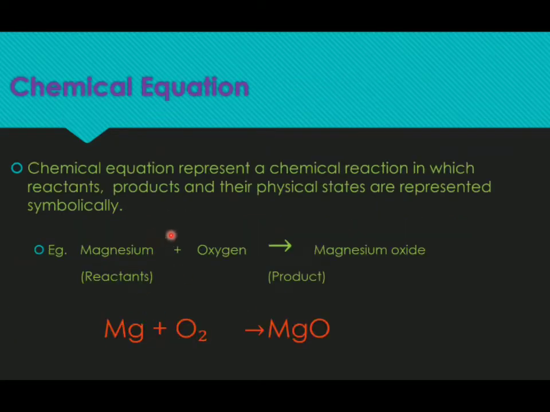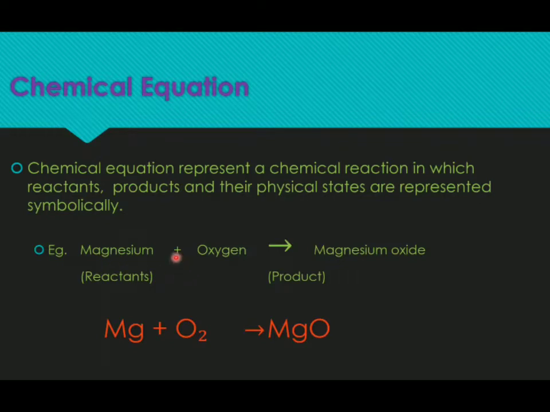So what is a chemical equation? A chemical equation represents a chemical reaction in which the reactants, products and their physical states are represented. Here, for example, is the magnesium ribbon that we discussed in the activity. When it is burnt, it is combining with oxygen to form magnesium oxide. So here we represent this chemical reaction in the form of an equation.